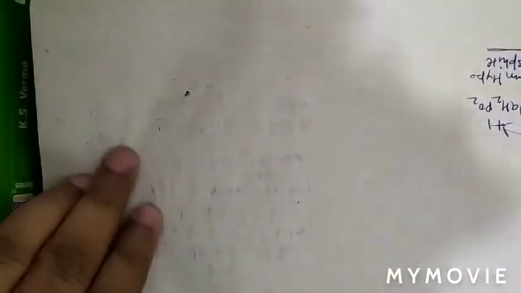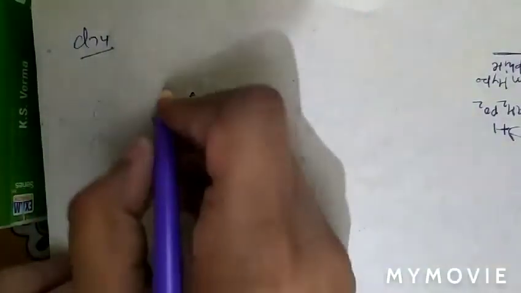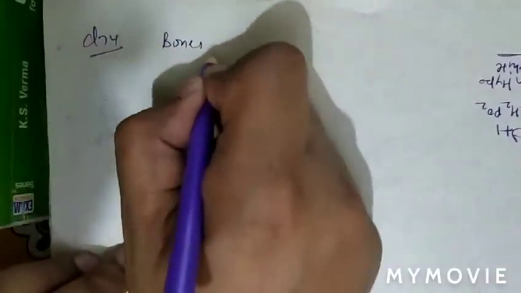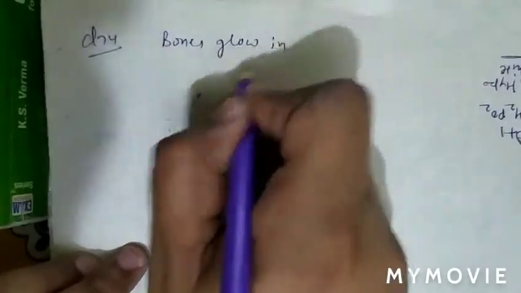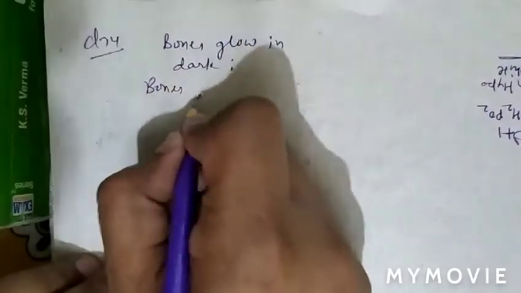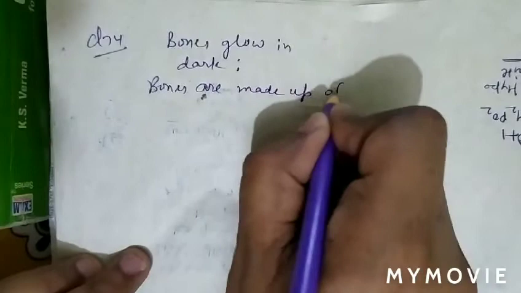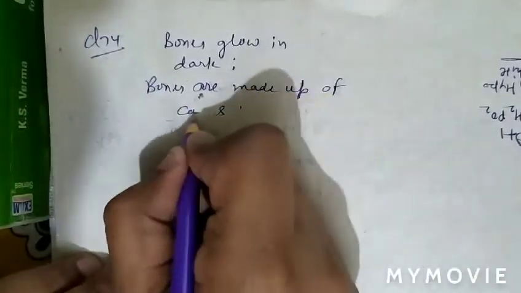Question number 74. The question is, bones glow in dark. Bones glow in dark because, as we know that bones are made up of calcium and phosphorus.